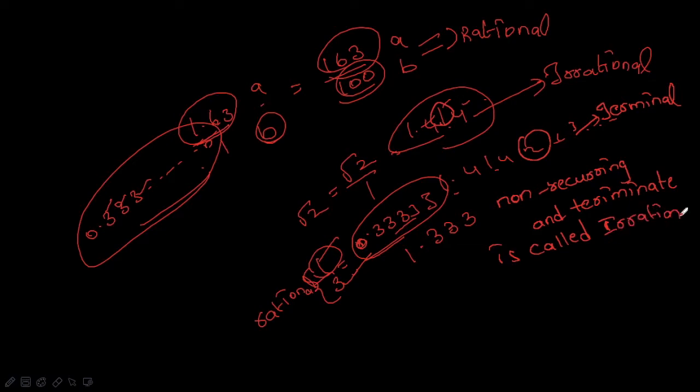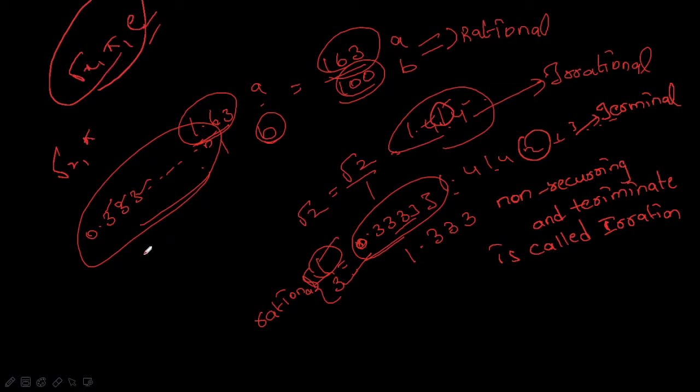To find an irrational number, we have an easy trick: root 2, pi, some root x, and e. These three are the most common in maths, and you will see them as irrational numbers. You will find some other values, but these three are the most important ones.